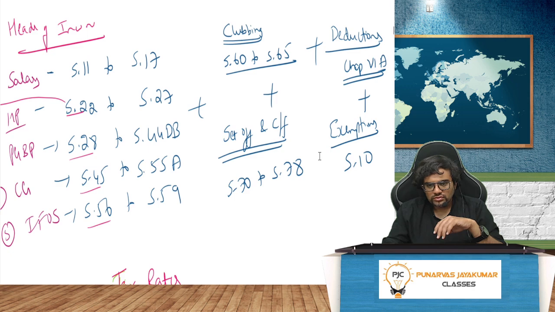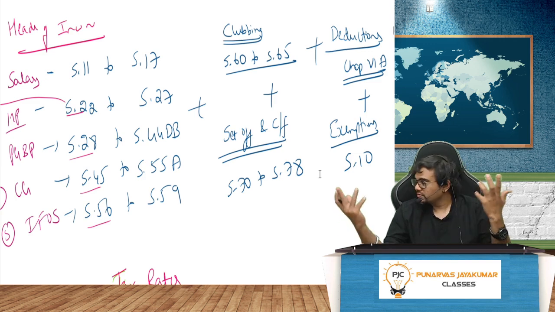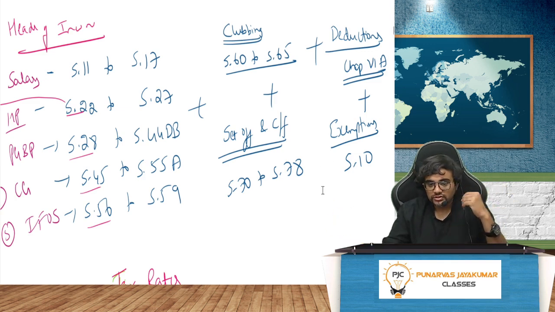Anyway, so sections 15 to 17 is salary. House property is 22 to 27, which is irrelevant for us so much. PGBP, 28 is the charging section. It will go up to 44DB. PGBP is a huge chapter. Capital gains is not so huge, but anyway, it's important. But of course, there are so many things in capital gains. Income from other sources, 56 to 59. Might be just 3-4 sections, but many things are there in that.